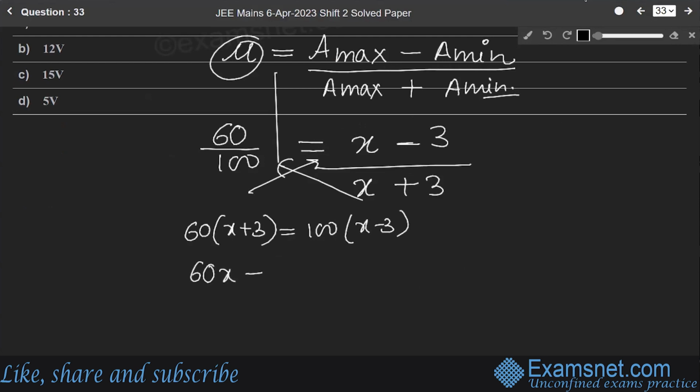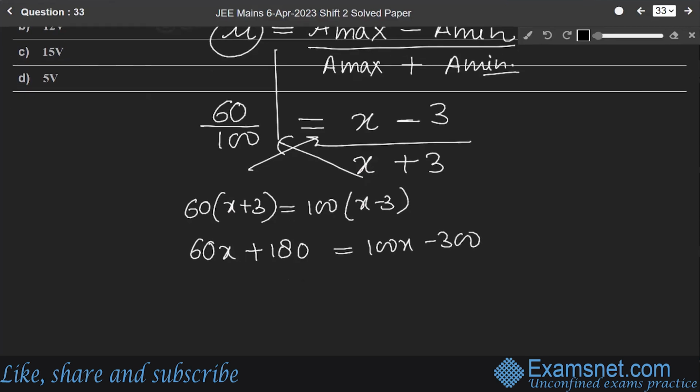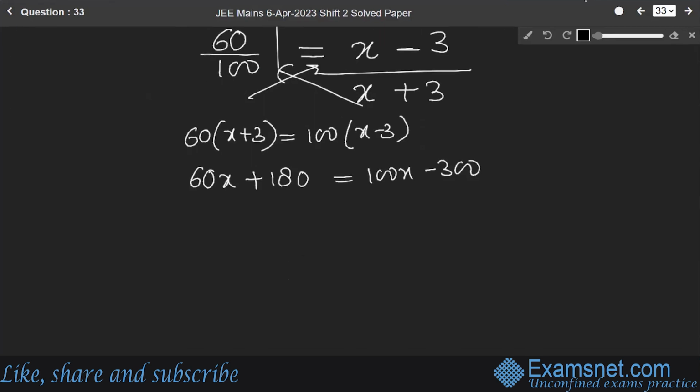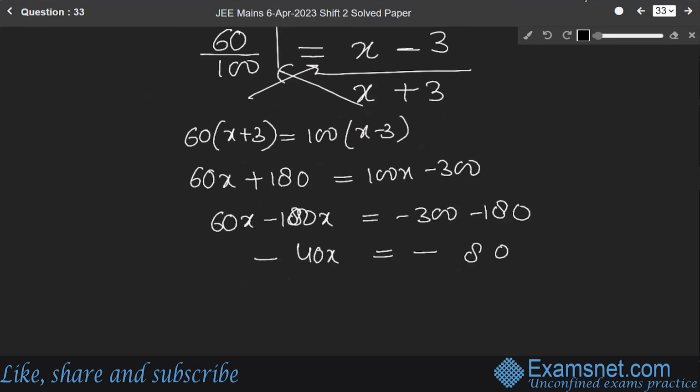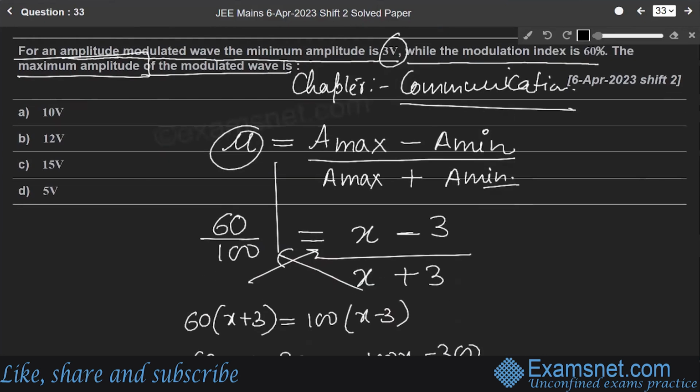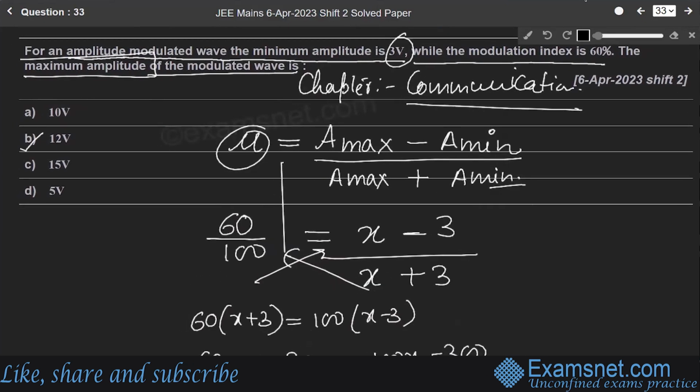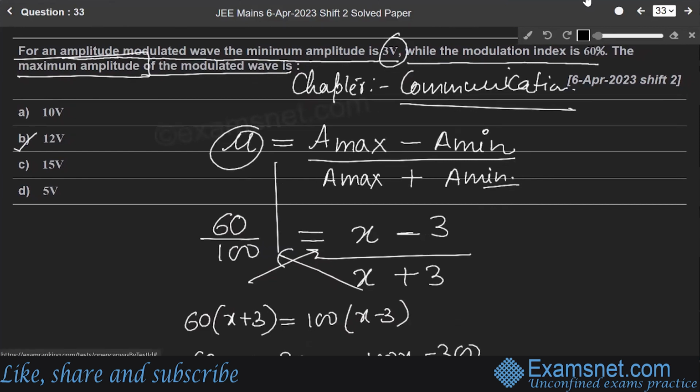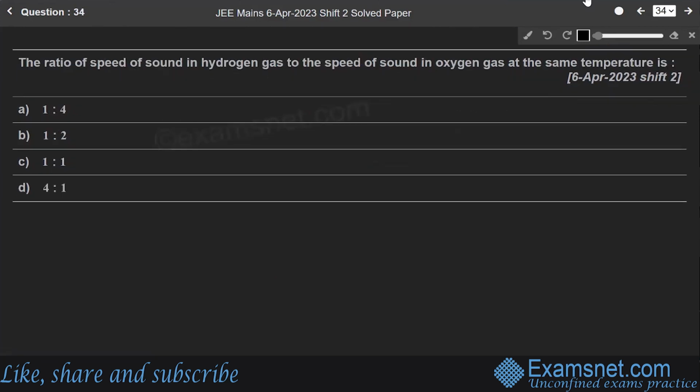This will be 60x plus 180 equals 100x minus 300. So 60x minus 100x equals minus 300 minus 180, which is minus 40x equals minus 480. Cancelling the minus signs, x will be 12. So our answer is x equals 12, and the correct option is B, 12 volt. Got it? Now, next question, question number 34.